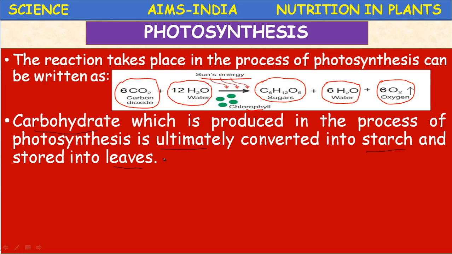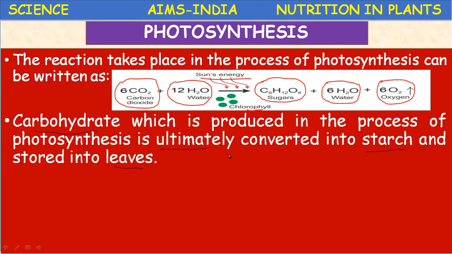Previously we studied xylem tissue. Xylem tissue carries the water molecules and minerals. And after the completion of photosynthesis, another tissue, phloem tissue, carries the synthesized food material to the different parts of the plant.